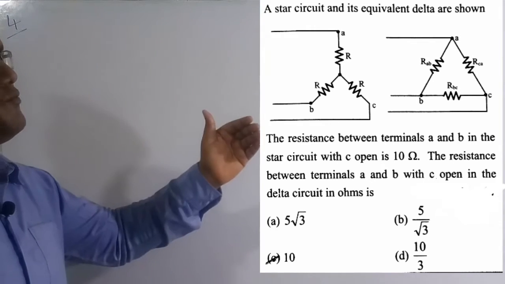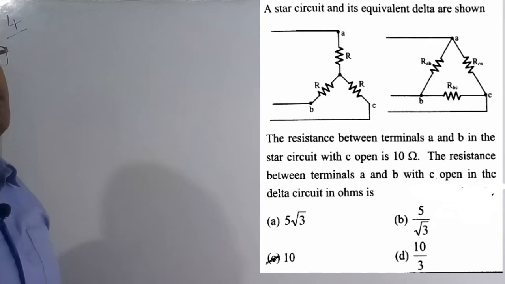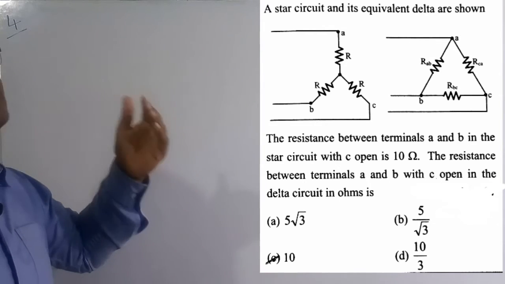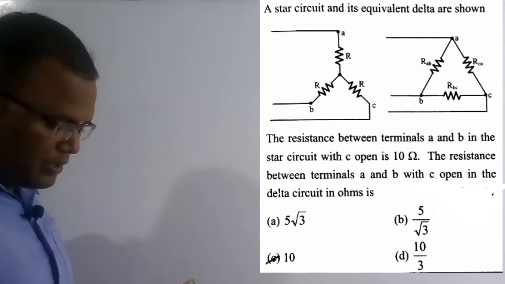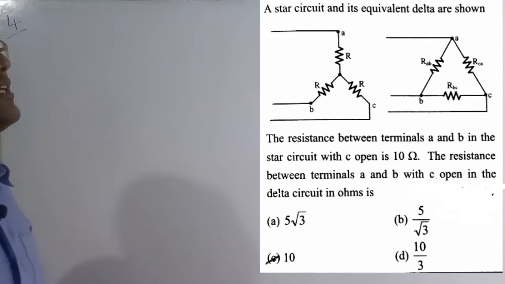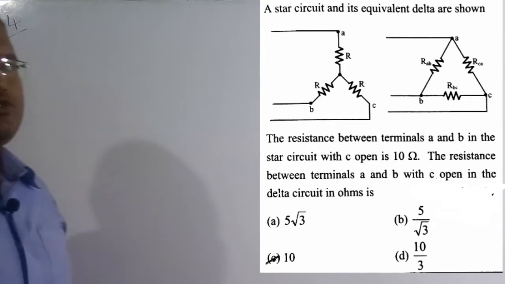So same thing for the delta circuit also, we have to find the equivalent resistance between A and B when C is open. Out of the four options, option C, 10 ohm, is the correct solution of this question. So let's solve this numerical.